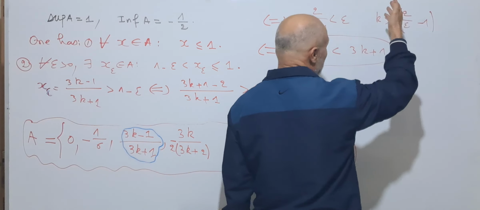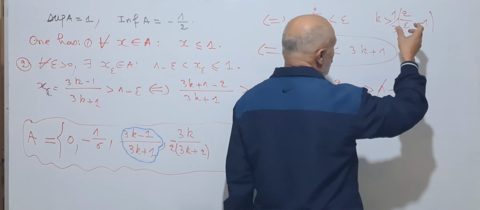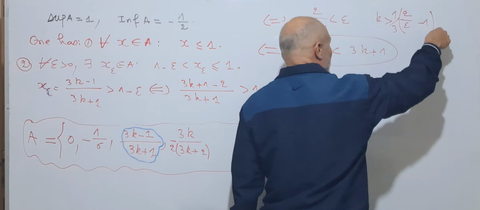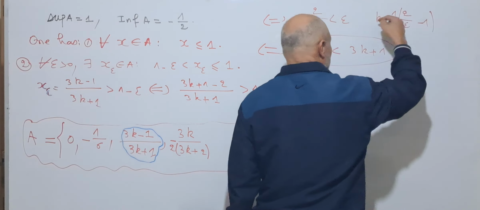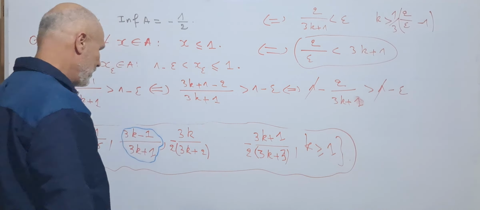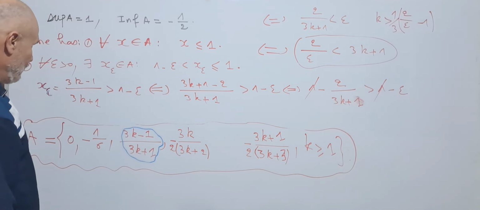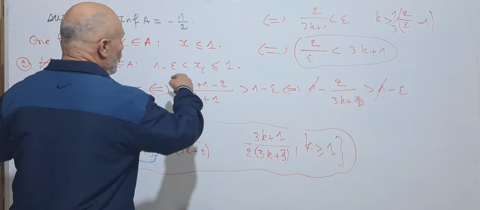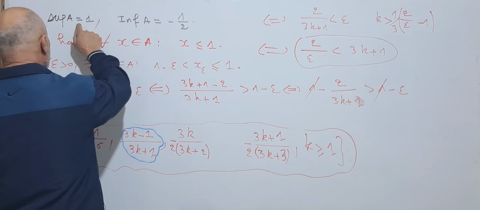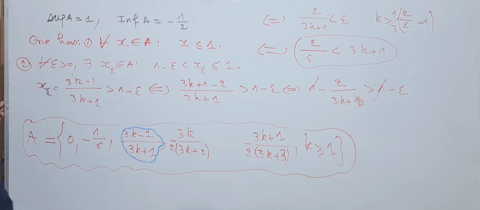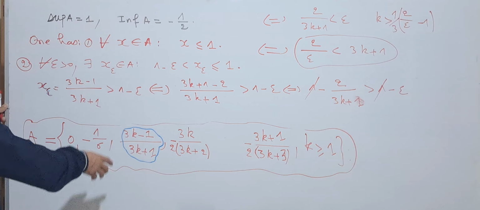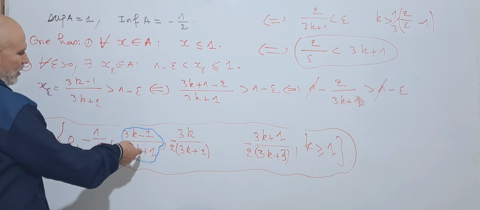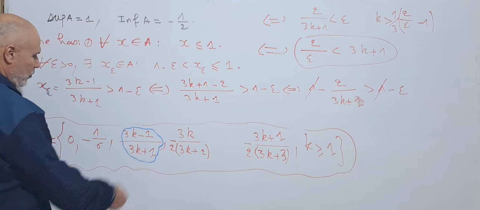If epsilon is small, this means that this is positive, and in this case we can take just the integer part of this value plus 1, which gives us the needed k. This finishes the characterization of the supremum. Does the maximum exist? No, we can never find a case such that this is equal to 1. In this case, we get a contradiction because we get minus 1 equal to 1.